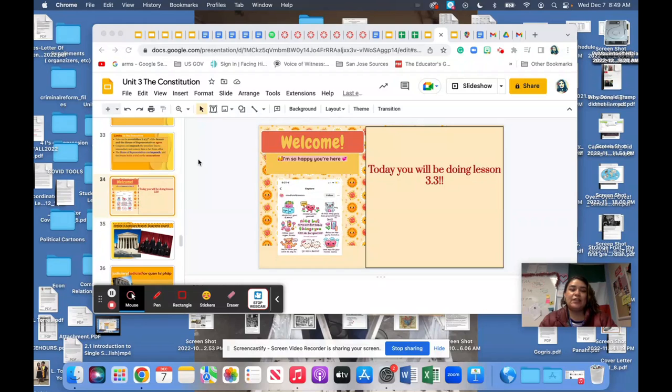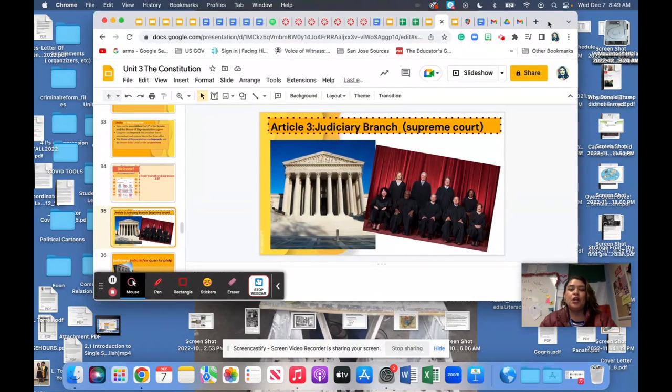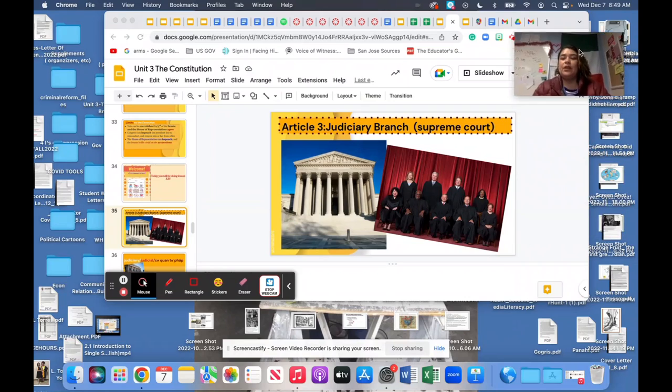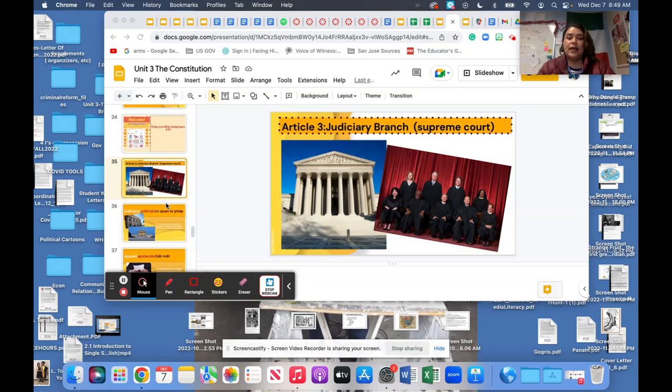We are going to get into our 3.3 lesson part of the Constitution. All right, so we are now into the judicial branch or judiciary. Either way is correct. Basically, we're talking about the Supreme Court, the highest court of the land.